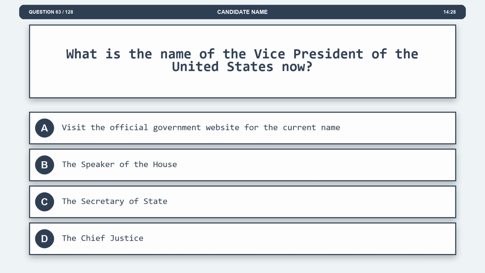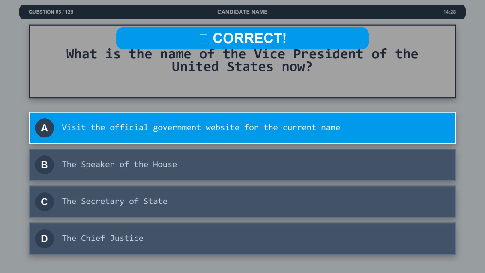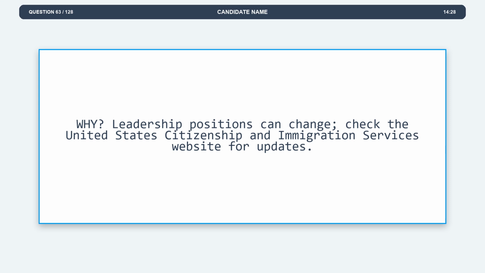Question 63. What is the name of the Vice President of the United States now? Option A, visit the official government website for the current name. Option B, the Speaker of the House. Option C, the Secretary of State. Option D, the Chief Justice. The correct answer is option A, visit the official government website for the current name. Explanation. Leadership positions can change. Check the United States Citizenship and Immigration Services website for updates.